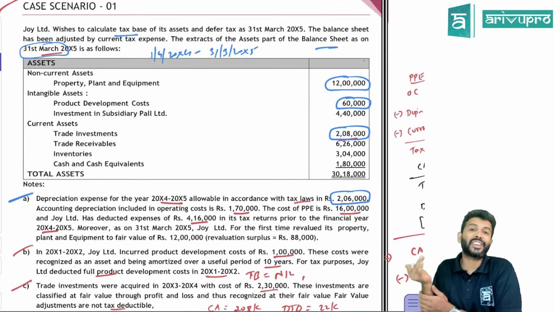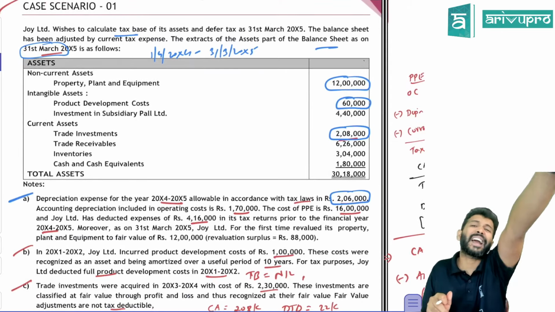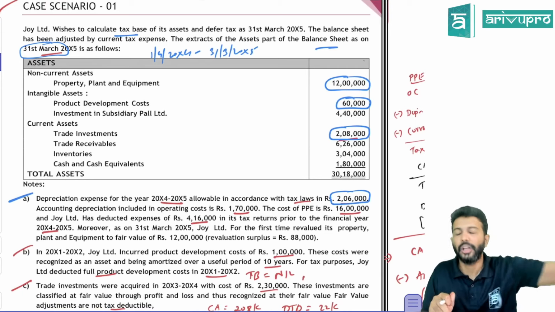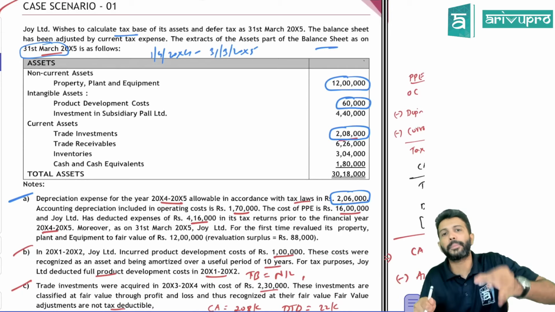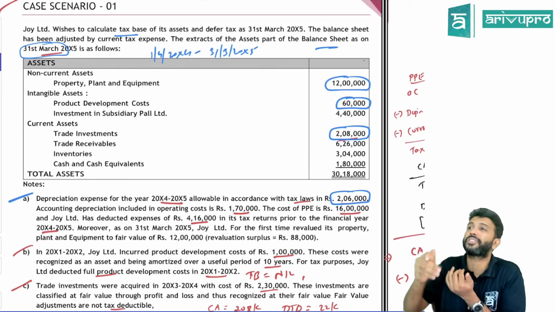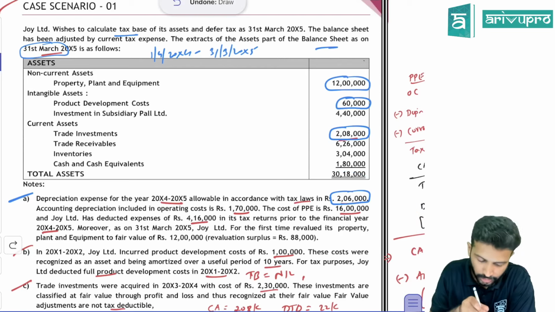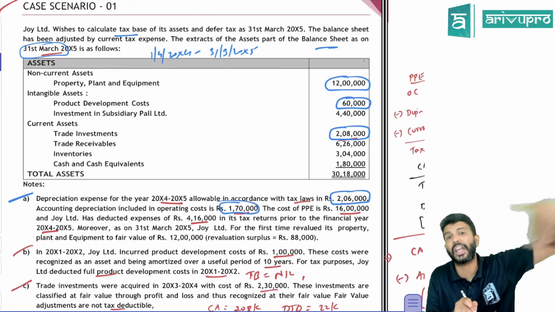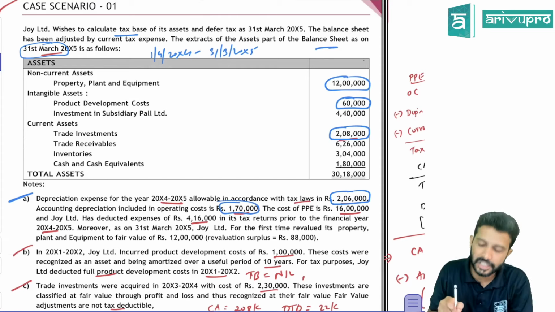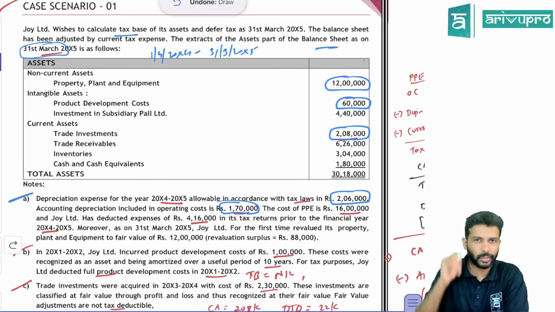Because they're asking for tax base. So what does tax base mean? What is the carrying amount from the tax record perspective? So for tax record, you'll only consider depreciation as per tax. You'll not consider depreciation as per accounts. So the tax depreciation given for the current year is 2,06,000. Accounting depreciation, however, is 1,70,000. That's for the accounts. But to calculate taxable profit, we need to consider the tax depreciation.